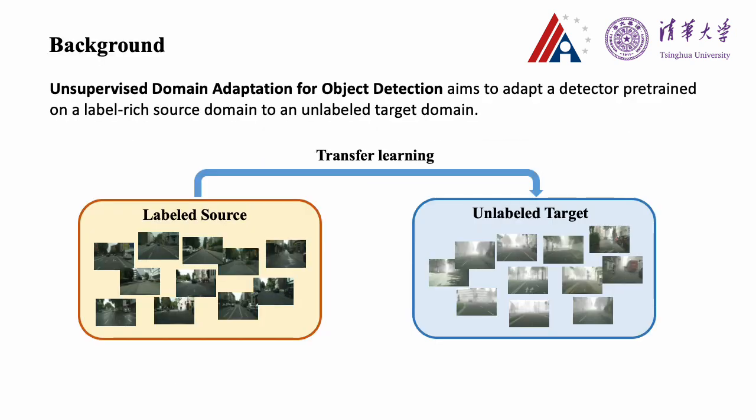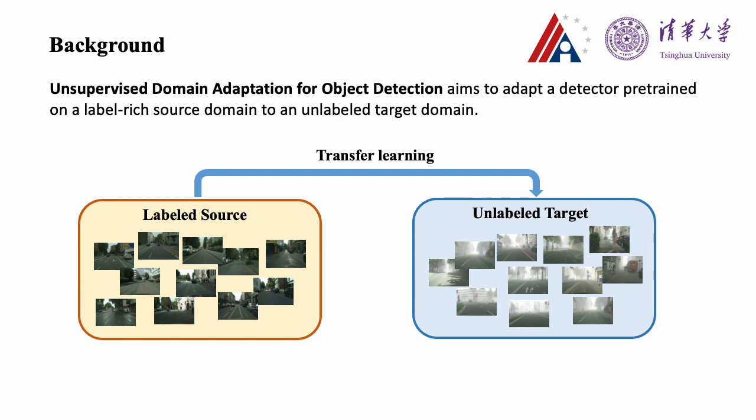While deep object detection methods have achieved promising performance, they assume that the testing data and training data are drawn from identical distribution. However, in real-world scenarios, when the detector faces a new environment with huge domain shift, significant performance drop will occur. On the other hand, manual labels are expensive to obtain for every ad hoc target domain. It requires detectors to efficiently adapt to new environments without further annotations.